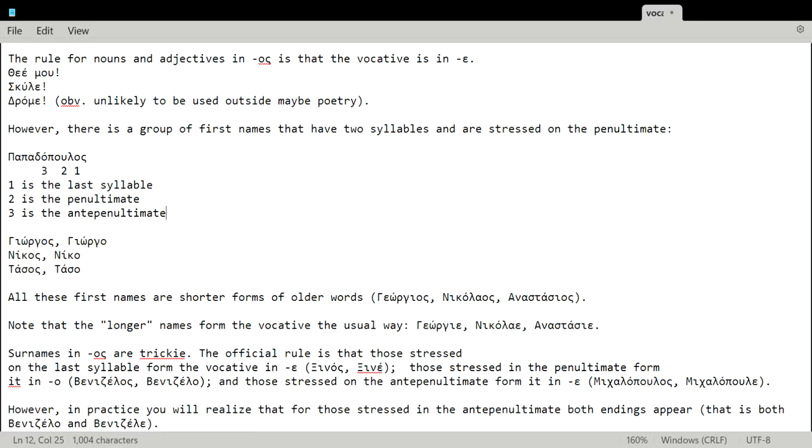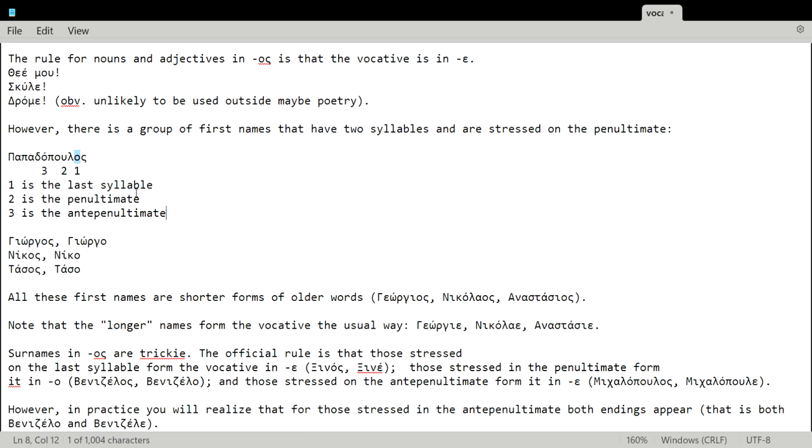But before we look at that, because of the way grammar books classify these words, we have to explain how the stress is called in Greek. So in Greek words, the stress can go in three places, and only three usually. It can go on the last syllable. I mark it with a 1. So we start to count from the end, from right to left, not left to right.